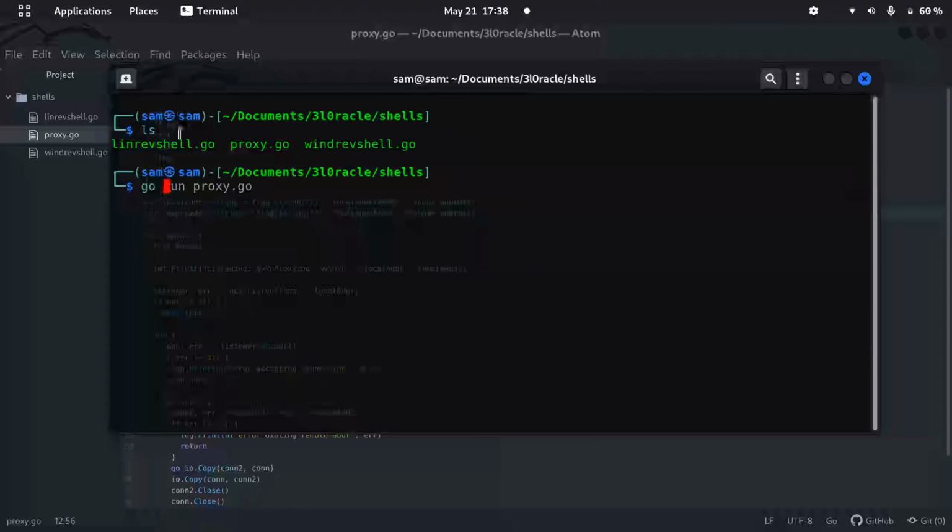But my point was, when you type go run proxy.go, these are the arguments you put after it. Proxy.go is the file and it doesn't need an argument. Let's say it needed a port, it would be like port 3000, right?